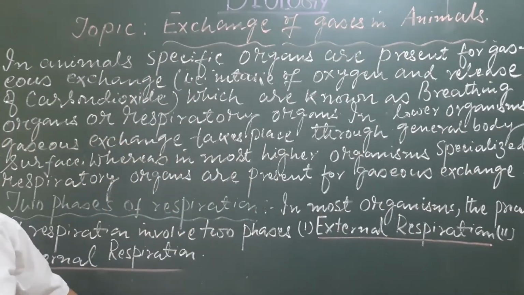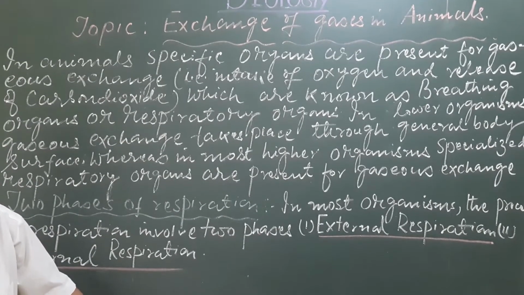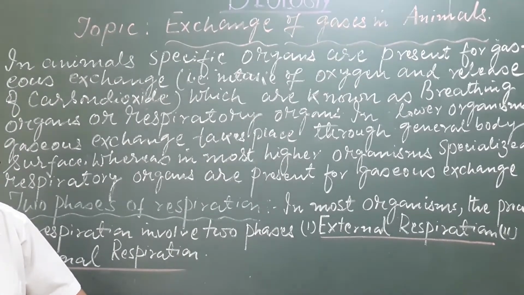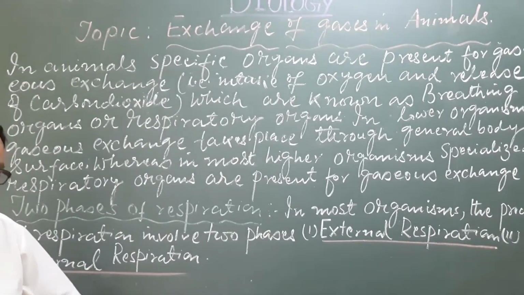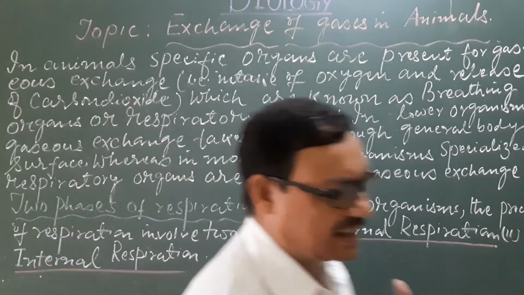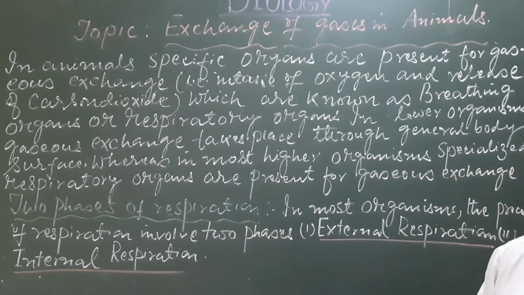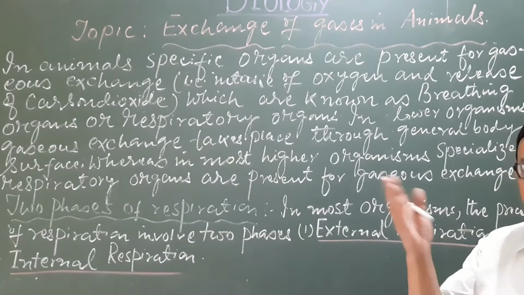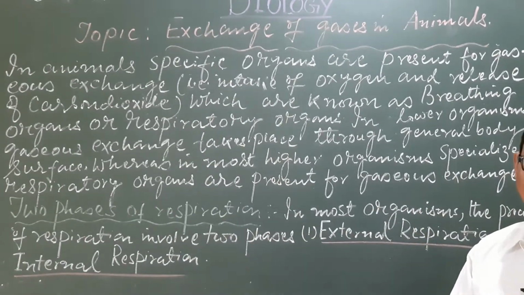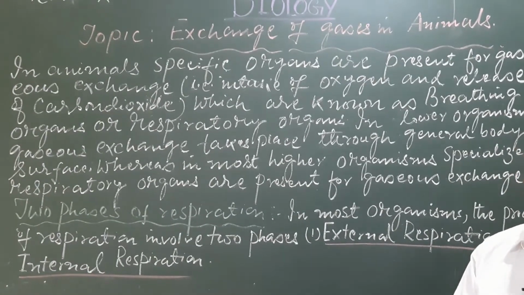We have seen in the different groups of plants how the exchange of gases occurs. Now today we will discuss in the various types of animals how the exchange of gases occurs.